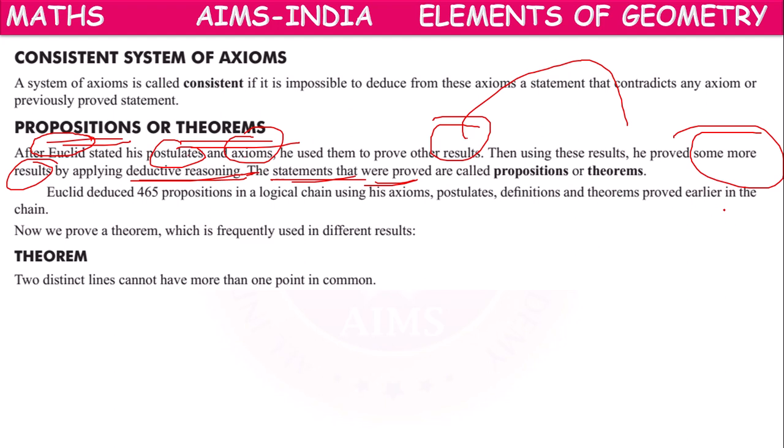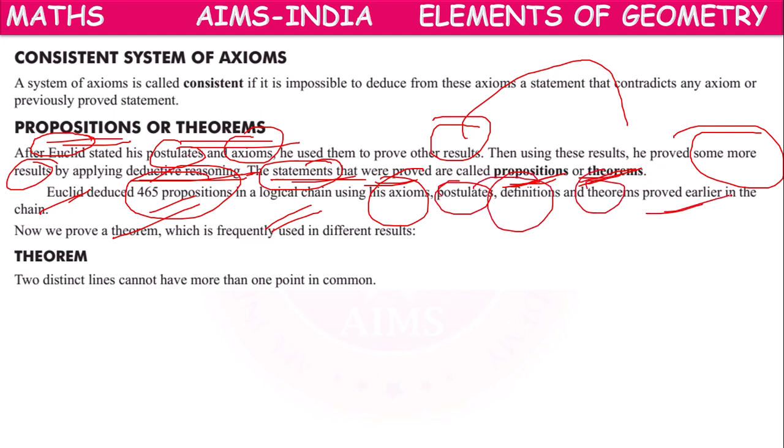But these results are proved and have a logical proof, and these statements are called propositions or theorems. In such a way, he proposed 465 propositions in a logical chain using axioms, postulates, definitions, and theorems proved earlier in the same chain.